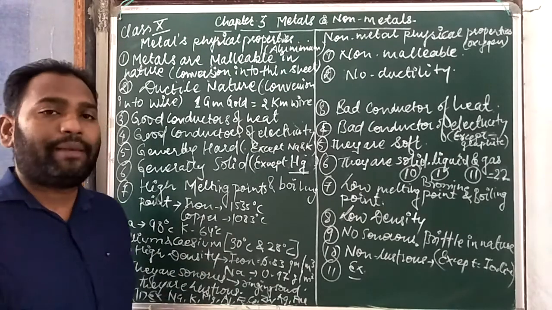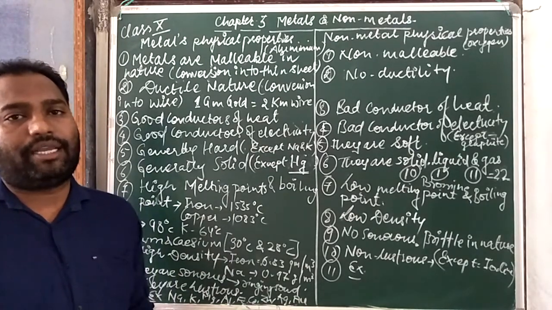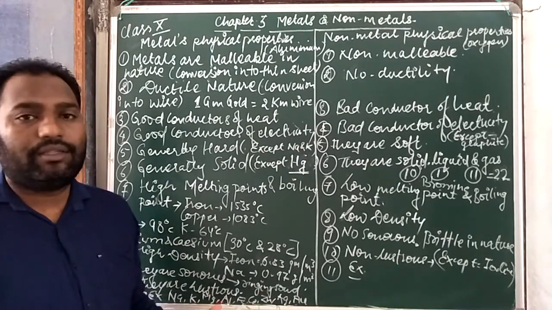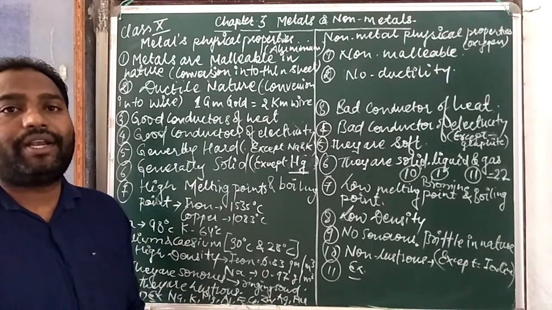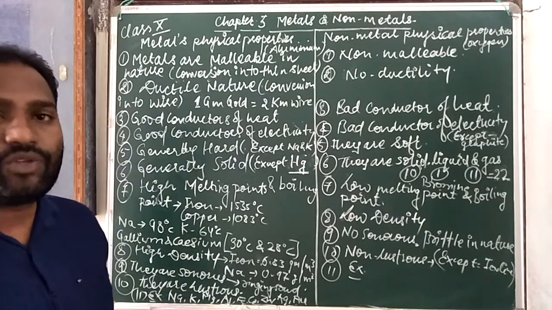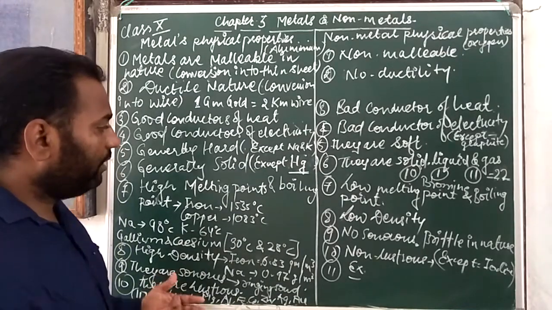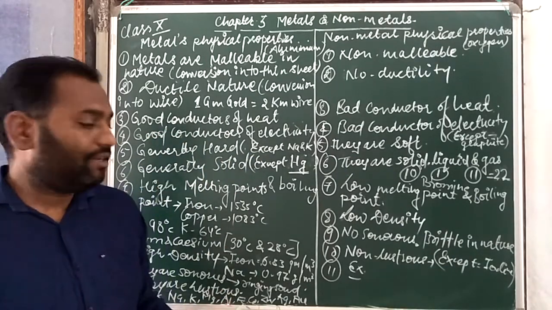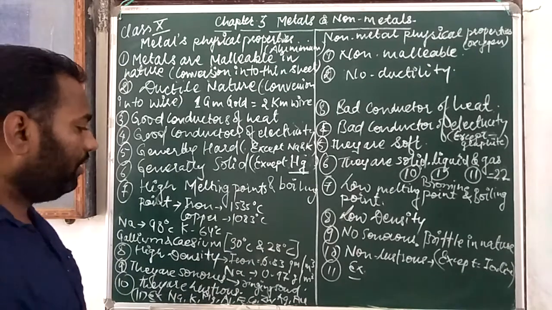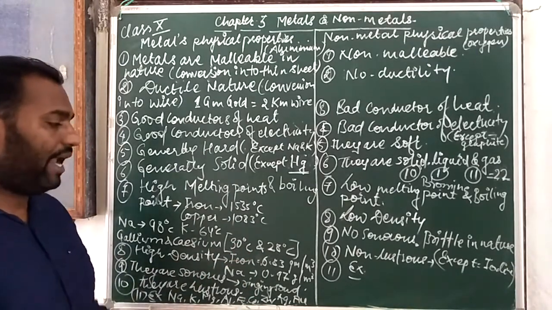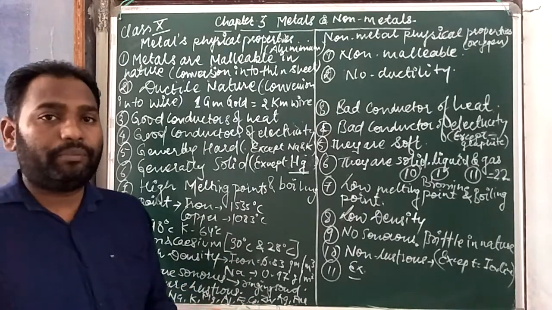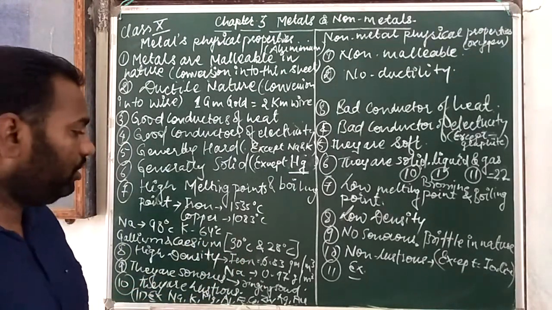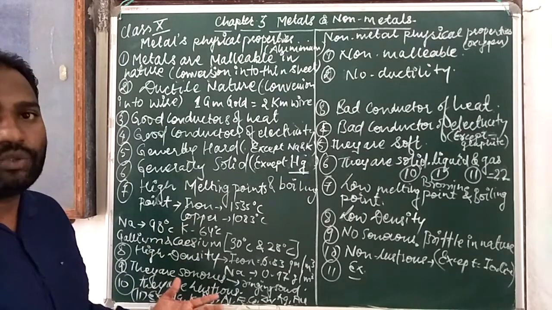Our room temperature is sometimes 20 degrees, or in winter 20-22, and these days we have at least 27 to 28 degrees Celsius. Generally sodium and potassium are kept in kerosene to preserve them. But if we take gallium or cesium into our palm, the palm gives them heat energy and they start to melt.